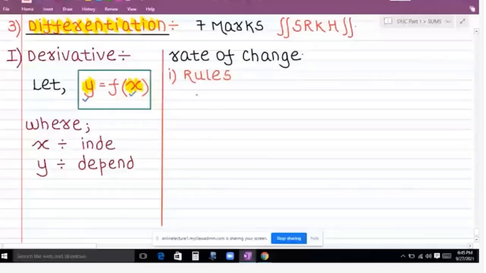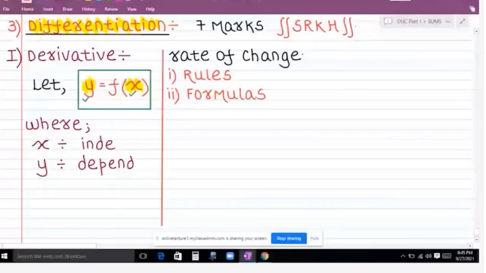We are going to make use of the rules of differentiation, the formulas for finding the derivative.